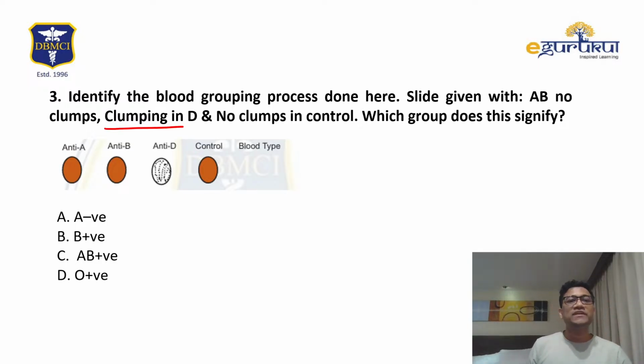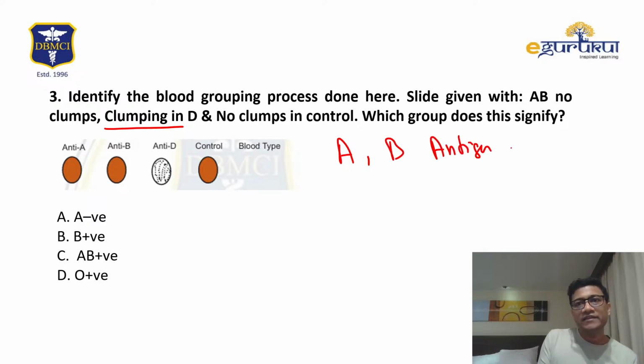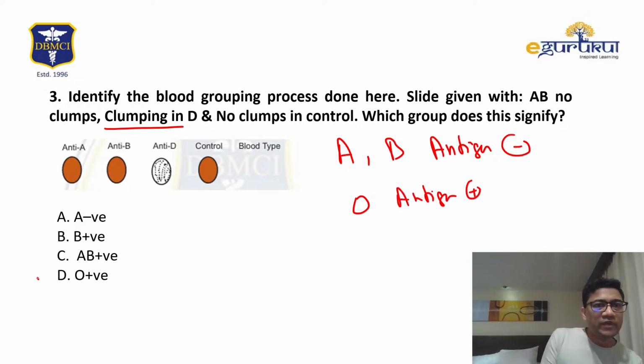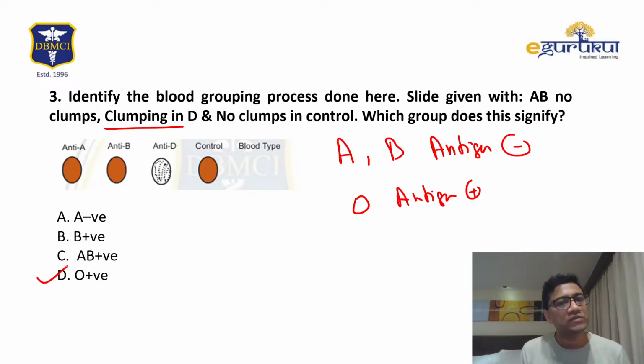So that means what is present? The D antigen is present. So that means A, B antigens are absent, but D is present. That's why the blood group will be O positive. It will be O positive, okay, because clumping is only seen in D. That is O positive. Very good, very good.